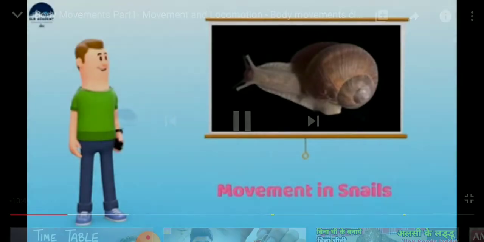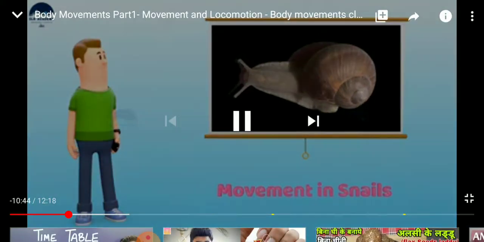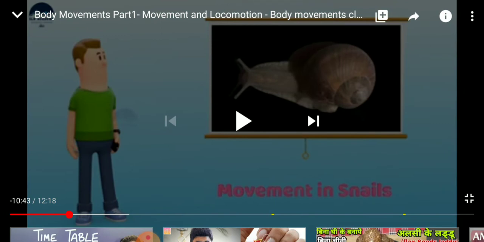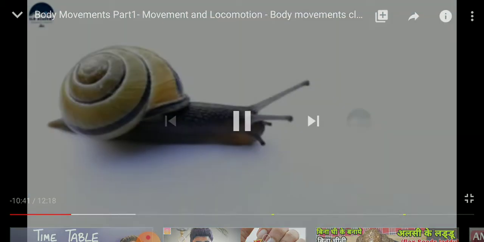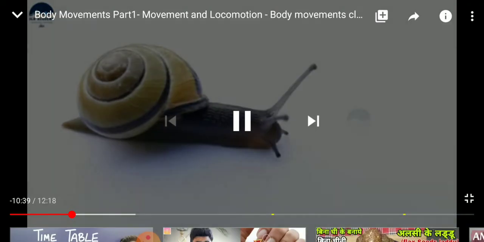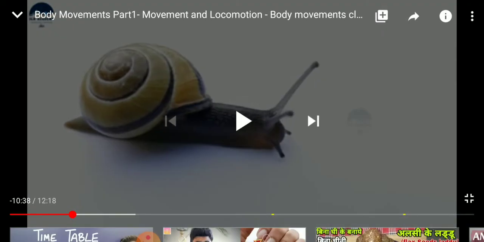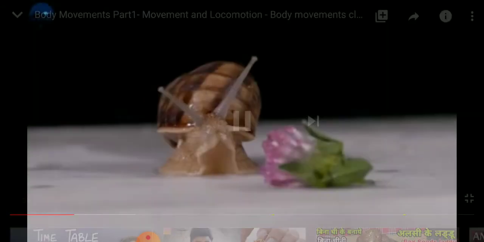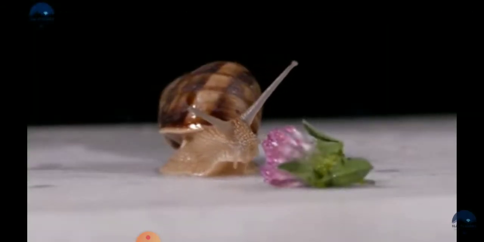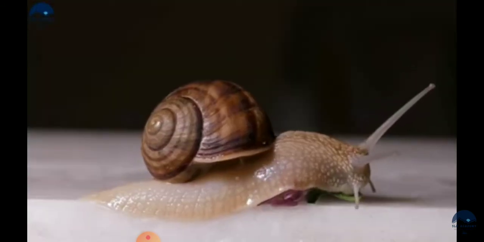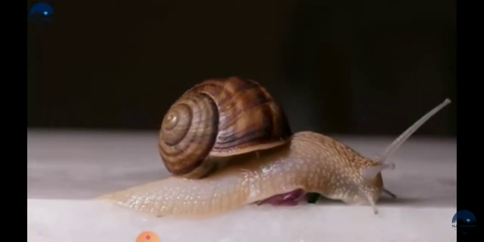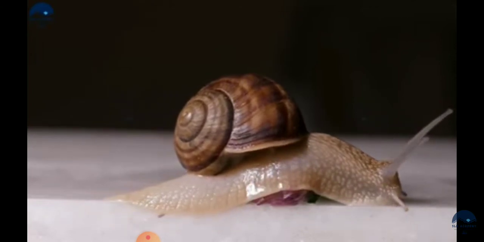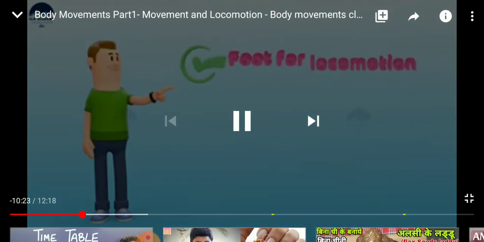Now we are doing the next topic, movement in snail. Listen, how do snails move? Snails have two pairs of tentacles, as you can see in this figure, and the large pair of tentacles bears eye spots. You can see the location of the tentacles. A snail moves slowly with the help of a muscular foot. You can see the muscular foot under its belly, and the foot shows a gliding motion.